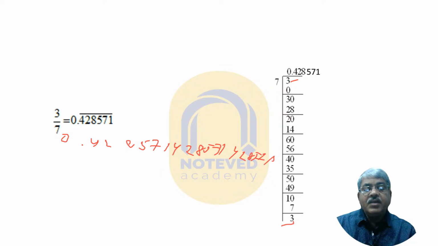But it is easier for you to write it as repeated. Don't write in this way. You write only 428571 and put a bar mark at the top. So it is the same thing we have written here.